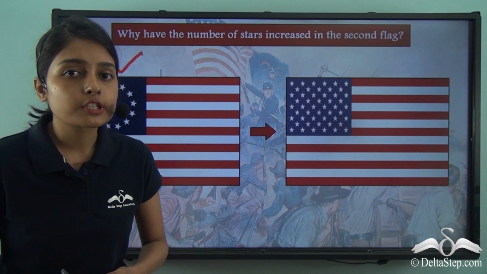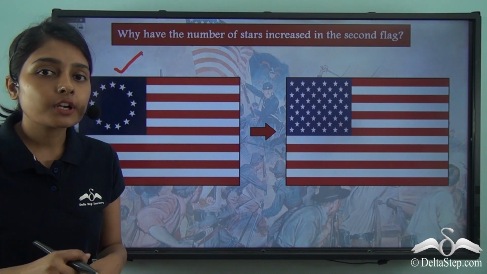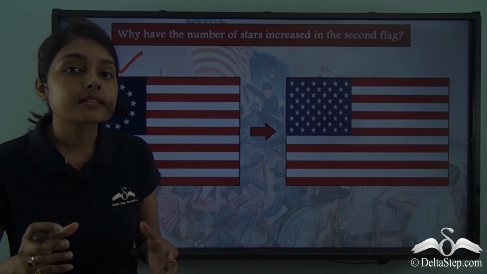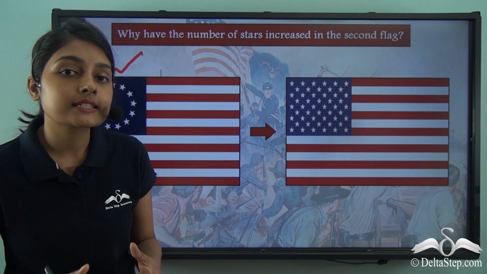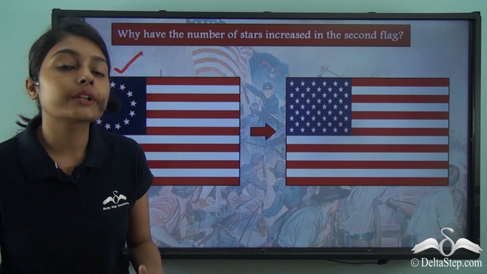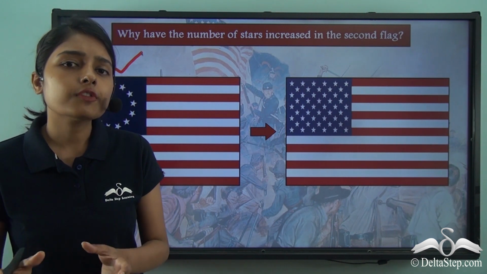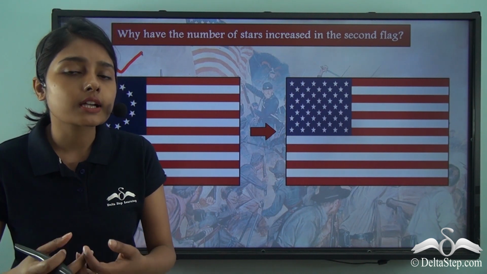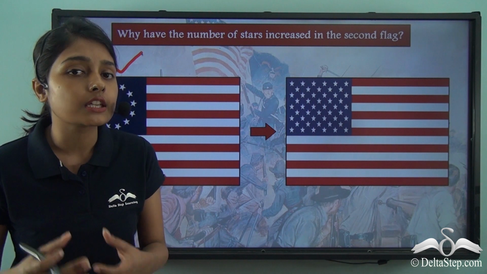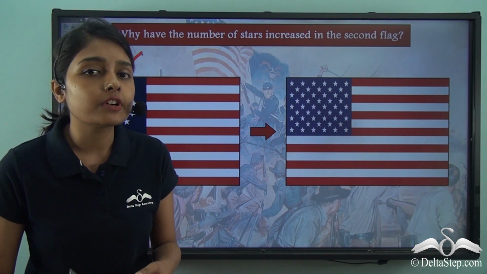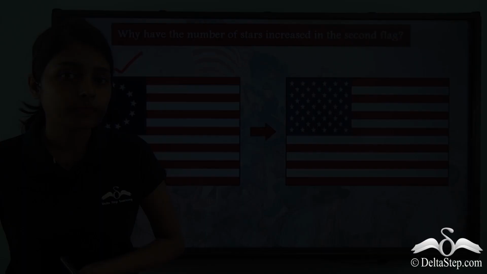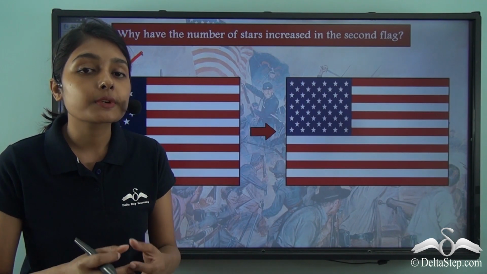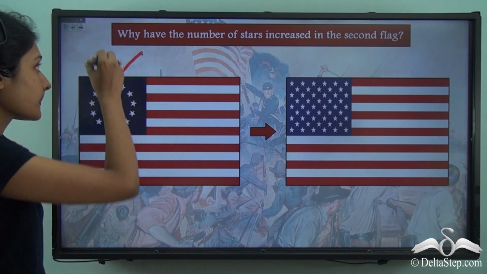Now this must have left you wondering how the number of states in this country has increased over time. This also speaks for the fact that these independent states were now gaining power. But how was power shared between the states and the central government? What kind of a government was prevalent in the US, and what form of a government is prevalent even today? For this, we have to initiate a discussion on the purpose of a constitution.